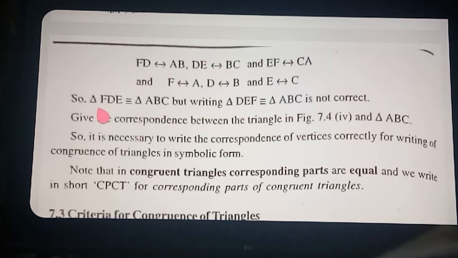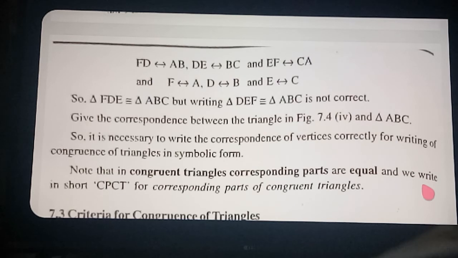The question will be given in this way. Triangle FDE is congruent to triangle ABC. If FD is equal to 6 cm, AB is equal to dash. How can you say? Because FD and AB are corresponding parts, no? Therefore they are equal. If two triangles are congruent, their corresponding parts are always equal.